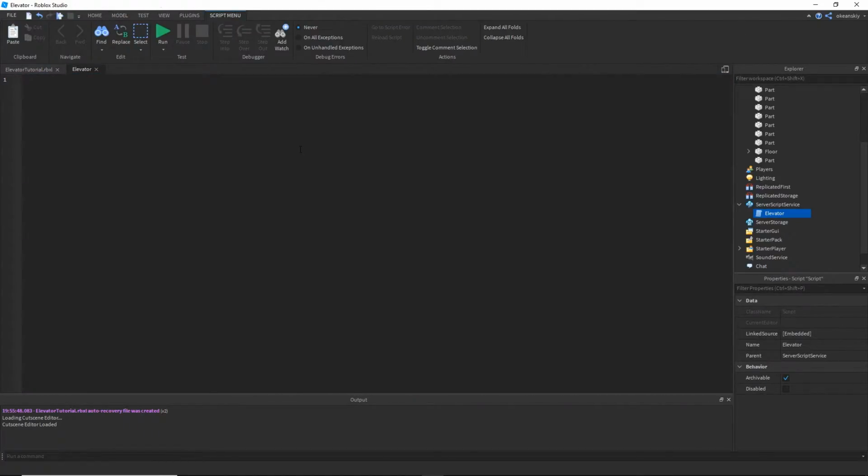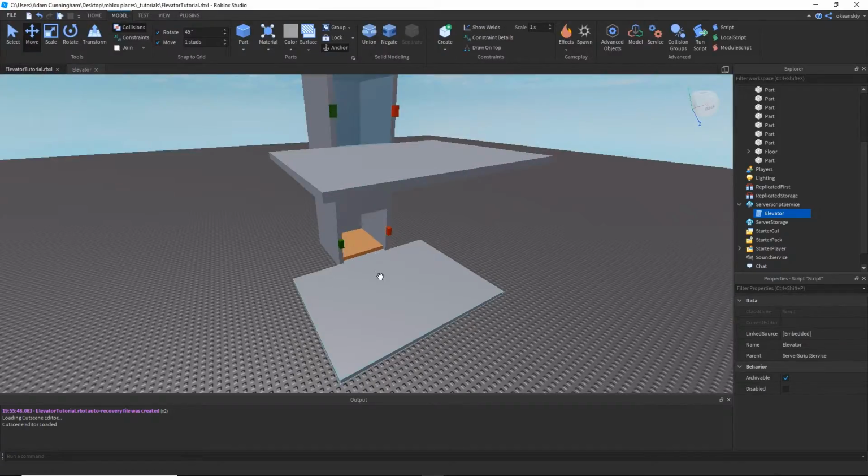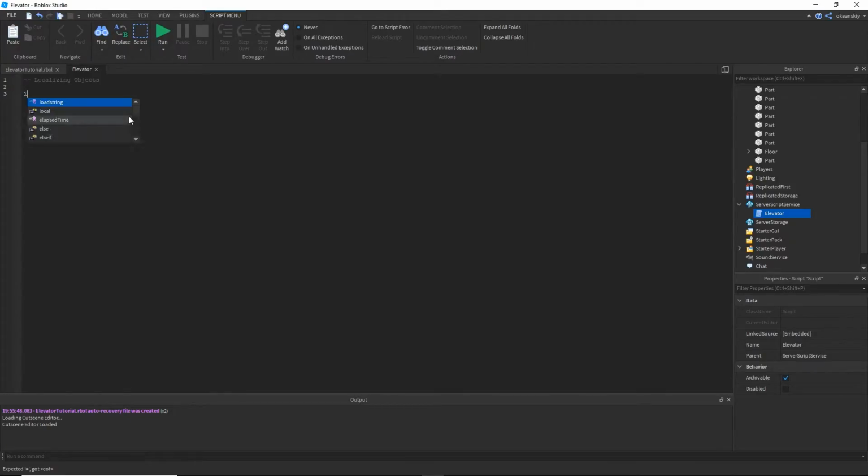We're going to start off by localizing our objects, so stuff like the elevator part, the buttons, the door, stuff like that. I'm going to start with the elevator part. Local elevator part equals game workspace, however you have it set up.